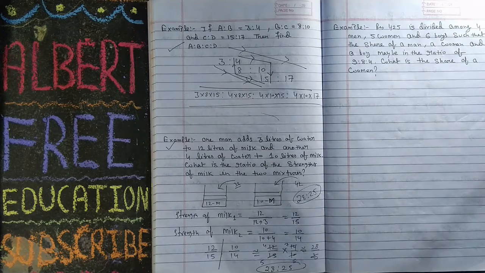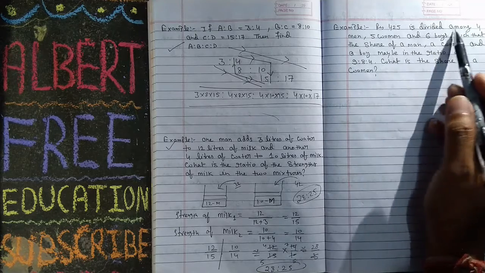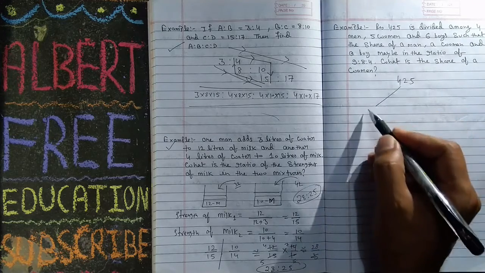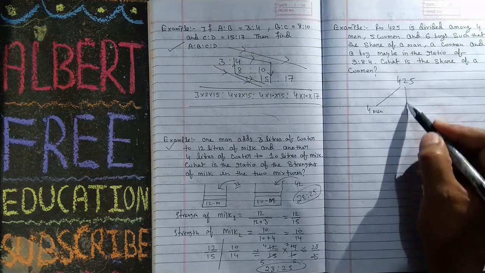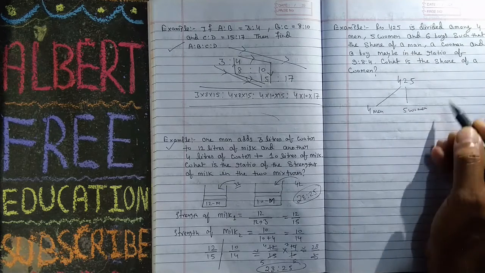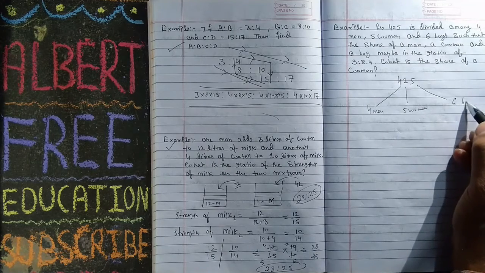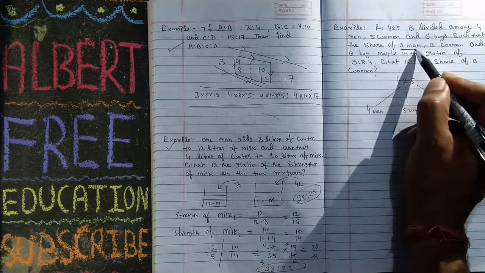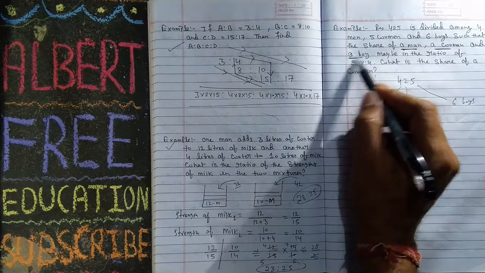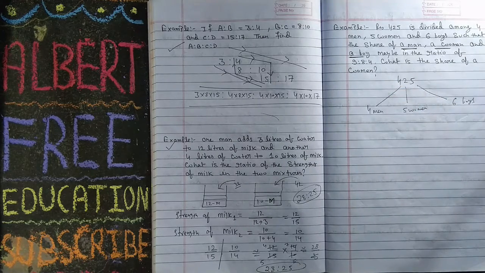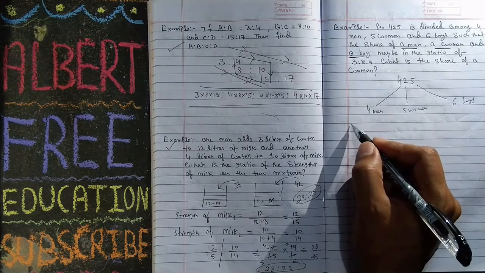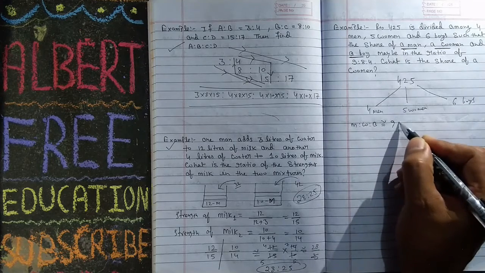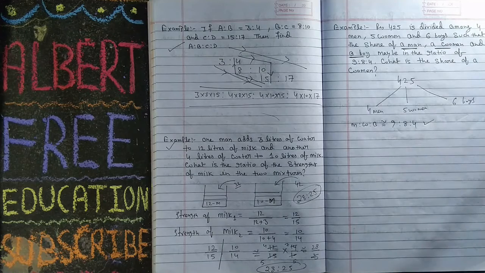Rupees 425 is divided among 4 men, 5 women and 6 boys, such that the share of a man, a woman and a boy is in the ratio 9:8:4. This is for 1 man, 1 woman and 1 boy.